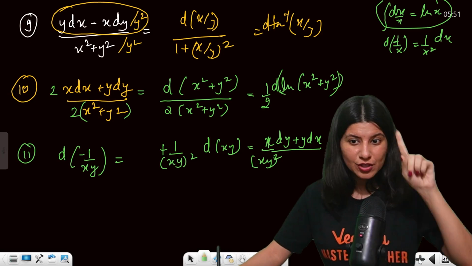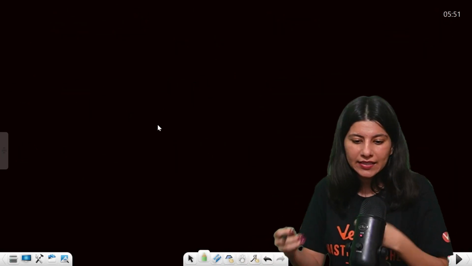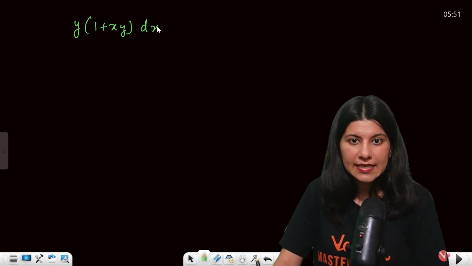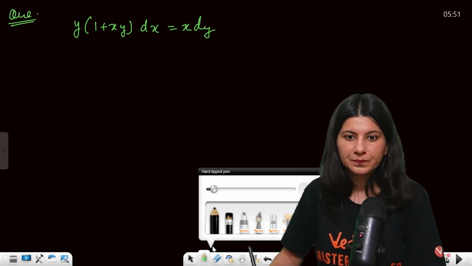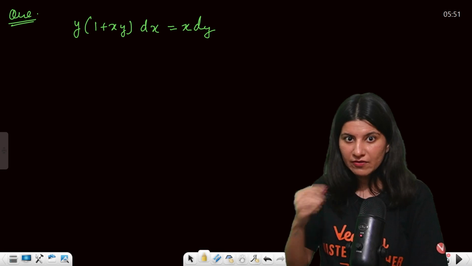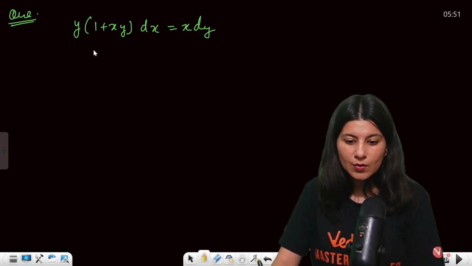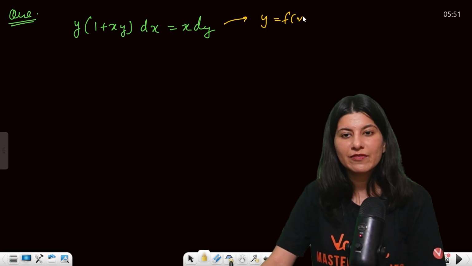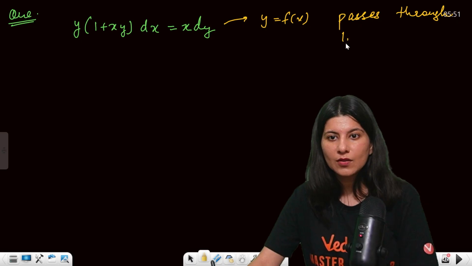My exact differential, just the last question on exact differential I would like to give you, like how exactly you're going to get the question. y(1 plus xy) dx is equals to x dy. This is the question, guys. Now this differential equation corresponds to y is equals to f(x), and this curve passes through (1, minus 1).